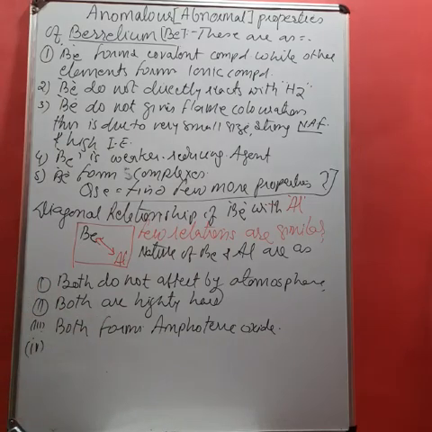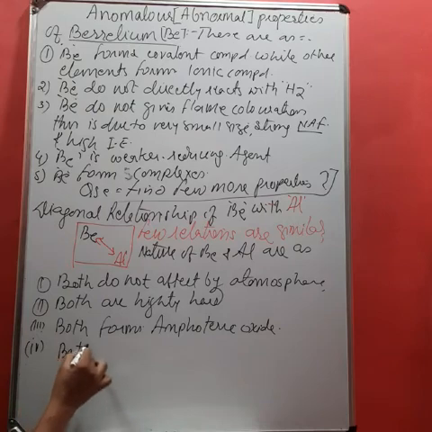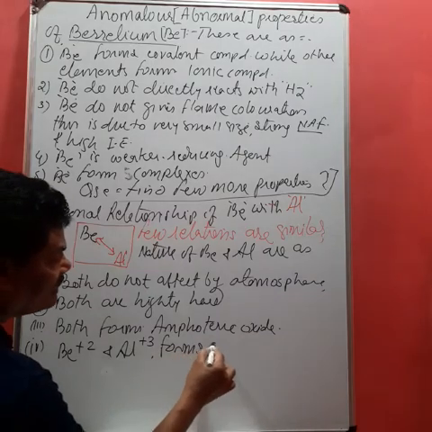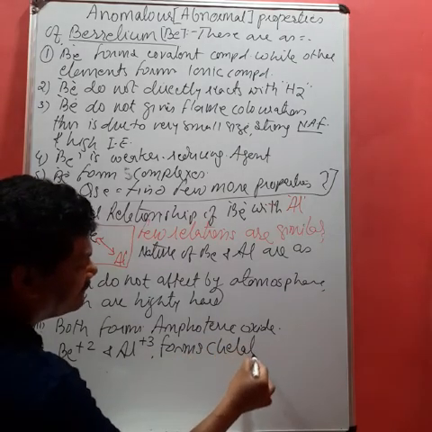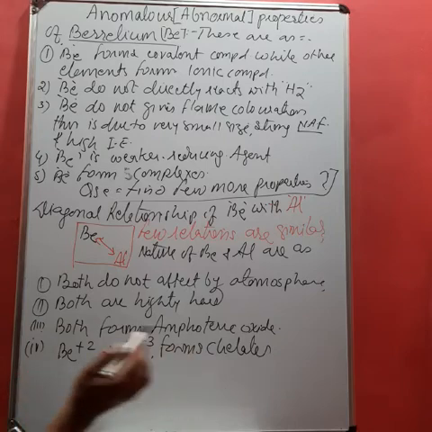Like here, the beryllium cation and aluminium cation have a strong tendency to form chelates. Be2+ and Al3+ form what? Chelates. It is related to what? Complexes. So they form complex compounds, but the rest of the elements of the beryllium group and aluminium group do not form.